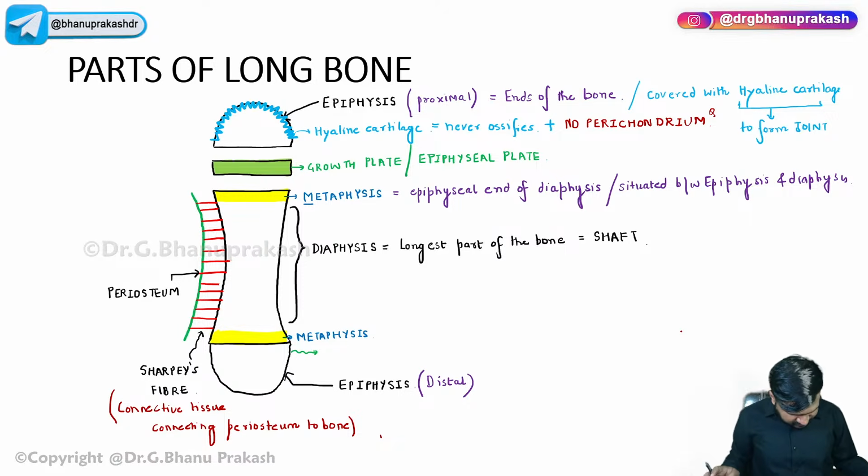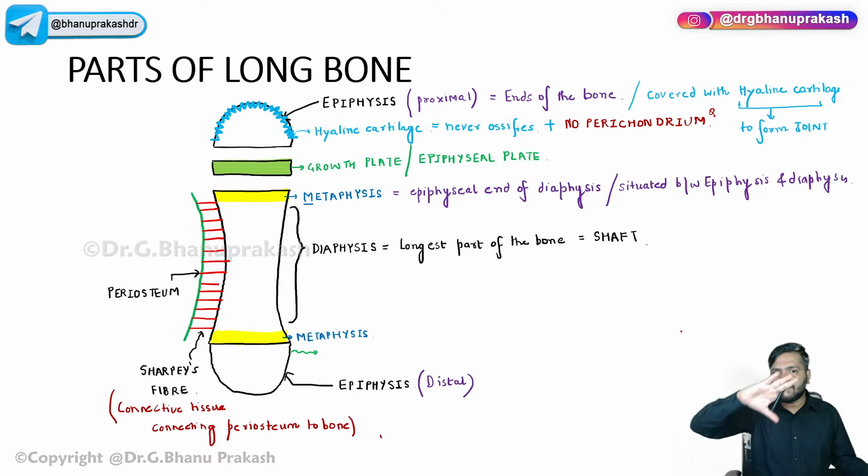Periosteum will fuse above and down because the epiphysis is fused with the hyaline cartilage. I already told you that the periosteum is basically absent at the epiphyseal end. One more thing I want to specify: only that part of the bone which is actually participating in the joint formation has hyaline cartilage. Although I have drawn it everywhere, not every part is involved in the joint formation, so automatically it fuses with the rest of the part, right?